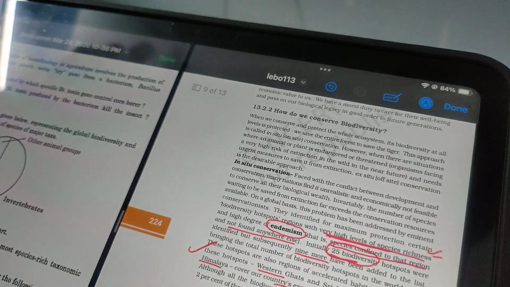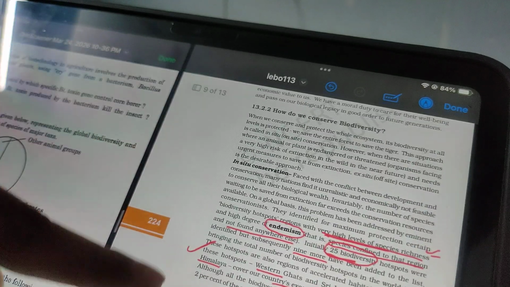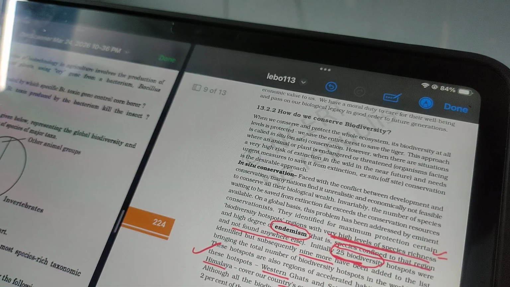Yes, that is also a very important topic. In situ conservation and ex situ conservation. In situ conservation is basically when we protect the animals and plants in their natural habitat, not taking the plants or animals farther away from their natural habitat. We are protecting them in their natural zone.